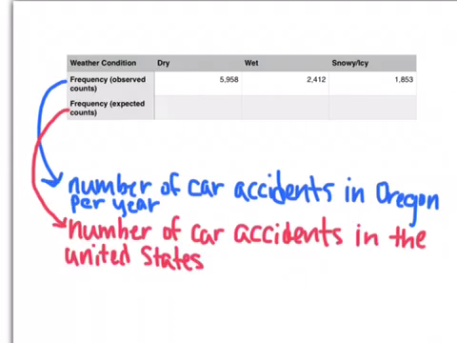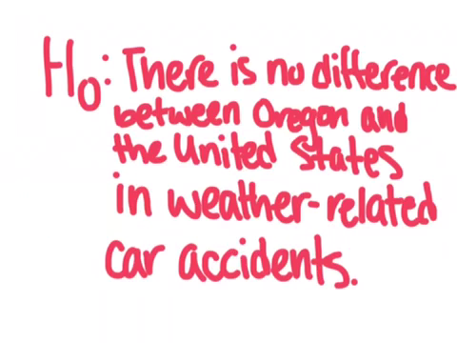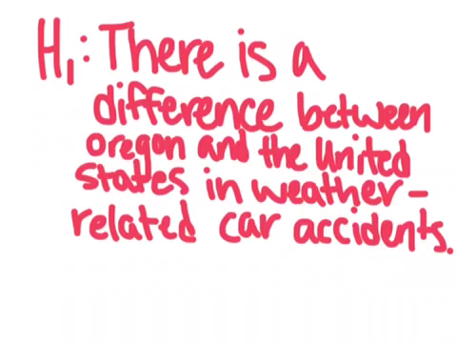And I looked at 3 different weather conditions: dry, wet, and snowy and icy. And then you can see the number of car accidents in Oregon is already in the table. So my null hypothesis for this question is there is no difference between Oregon and the United States in weather-related car accidents. And my alternative hypothesis is that there is a difference between Oregon and the United States in weather-related car accidents.